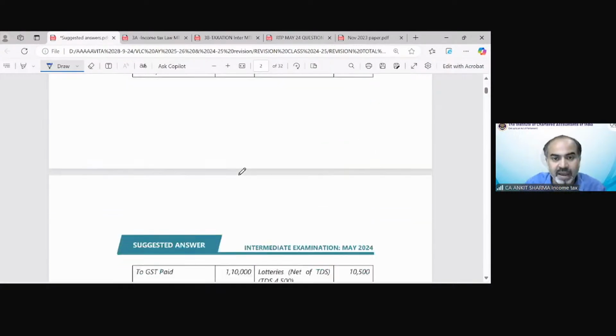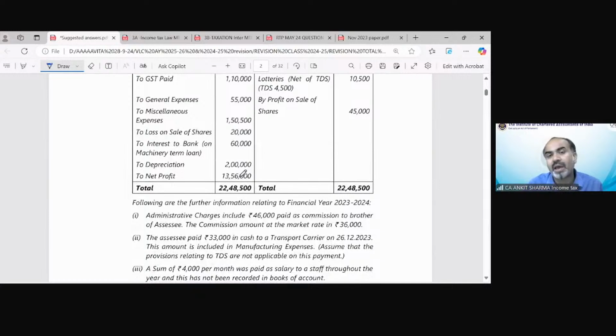So first of all, we have to take the profit as per accounting provision. The net profit as per accounting given in the question is 13,56,000. So the net profit as per accounting provision is 13,56,000. First of all, we are finding PGBP income. And in the PGBP revision part, I also suggested that please solve the credit part first.